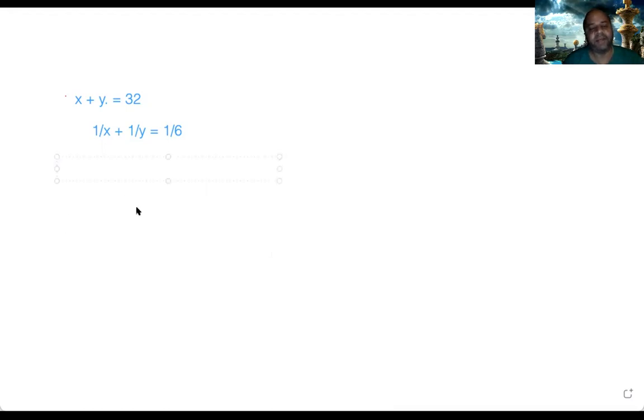So x and y are the denominators here, right? First ratio denominator is x, second ratio denominator is y. So the multiplication of them is x into y. Now we take this and multiply it on both sides. So we say x into y into 1 by x plus 1 by y. This is the left side of the equation, is equal to x into y into 1 by 6. Both sides we multiplied, it remains equal.